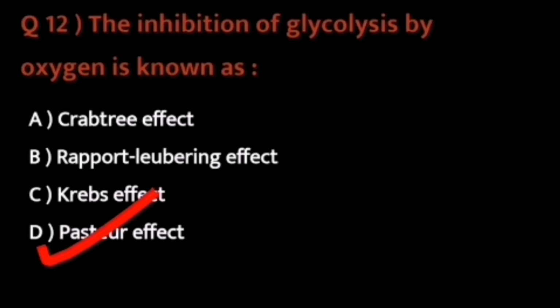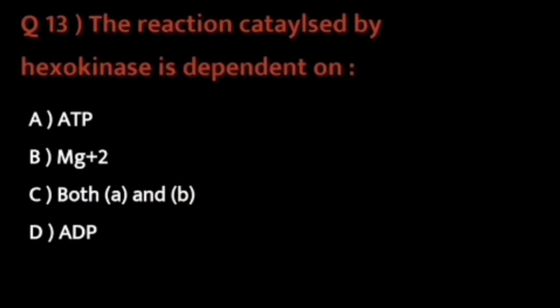Moving ahead to question number 13. Question number 13 says the reaction catalyzed by hexokinase is dependent on. So the options are ATP, magnesium ion, both A and B, and ADP. So the enzyme hexokinase, as you all know, catalyzes the conversion of glucose to glucose 6-phosphate. So this enzyme is basically dependent on ATP and magnesium ion. So the option C, that is both A and B, is correct.